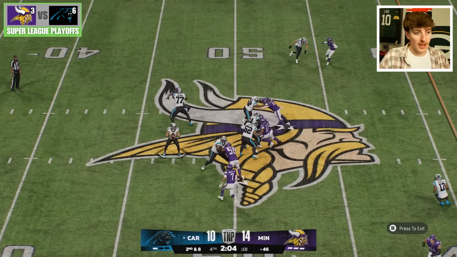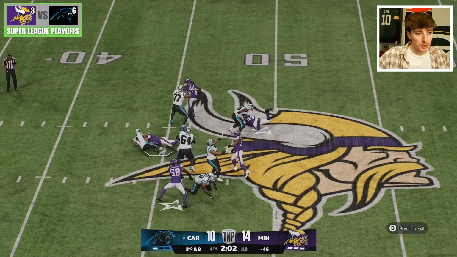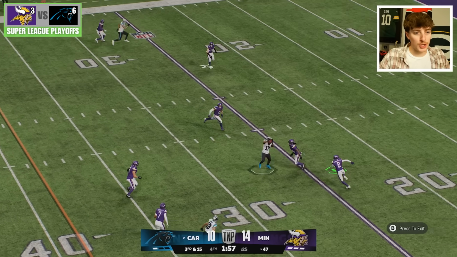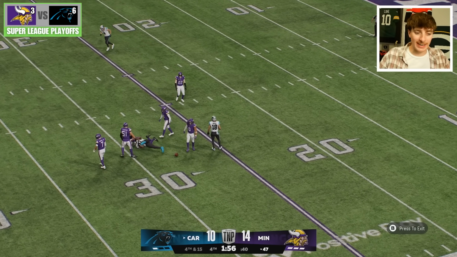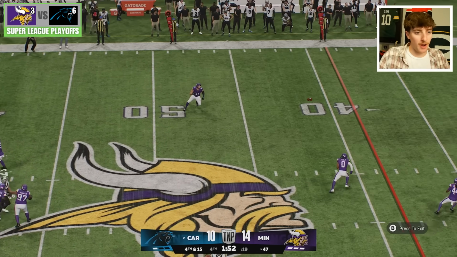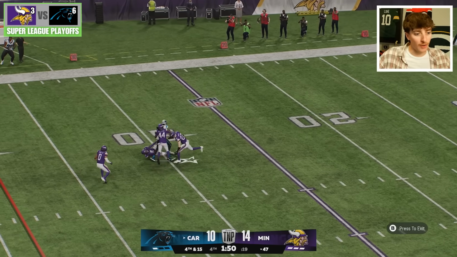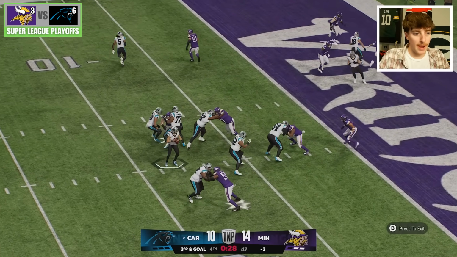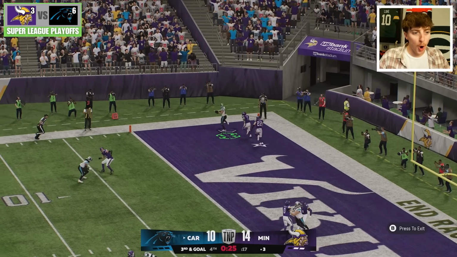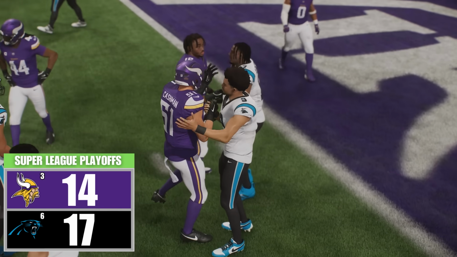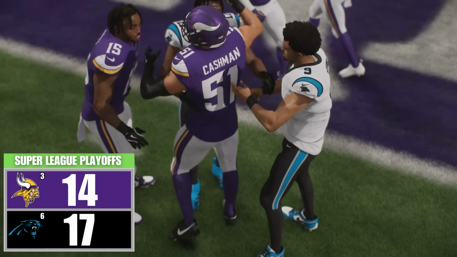Live from the Super League playoffs, the 3 versus 6, and down goes Bryce Young on a sack to set up 3rd down and 15. Needing 15 yards for the conversion, Bryce Young down the field, and it is dropped. It's 4th down. Last chance for Carolina to be that 3rd team promoted up, and it is a conversion on 4th and 15, a nice catch by Xavier Legette. Carolina calls their final timeout, 3rd and goal from the 3-yard line, open receiver, touchdown Carolina. They'll go over the Minnesota Vikings, and they will hold on as Carolina will play for the promotion game.